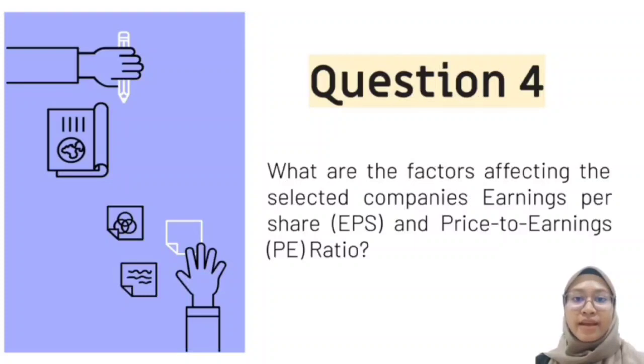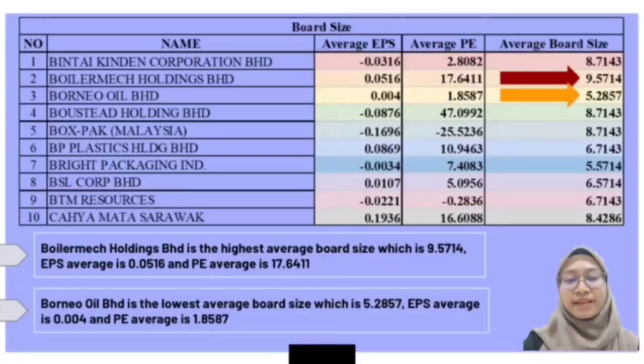What are the factors affecting the selected company earning per share and price to earning ratio? The first factor that affects EPS and PE ratio is the number of directors. If the company has more directors and earns large profit, it will distribute more dividend to shareholders and raise the share price due to demand.